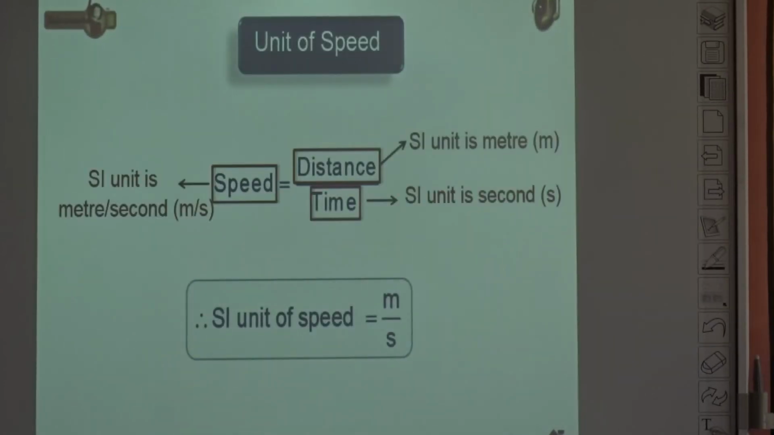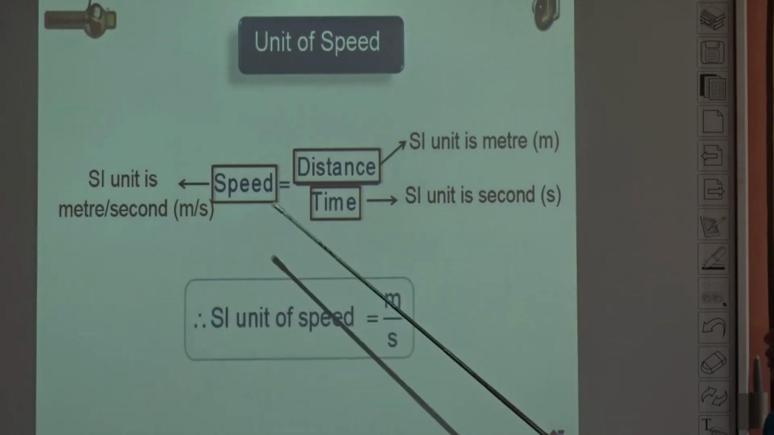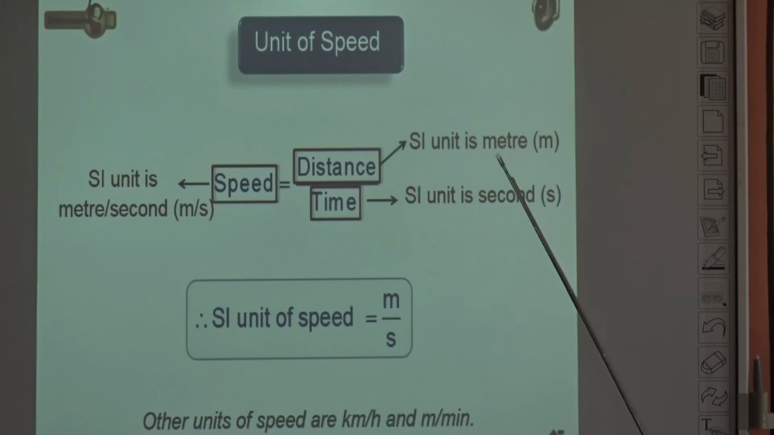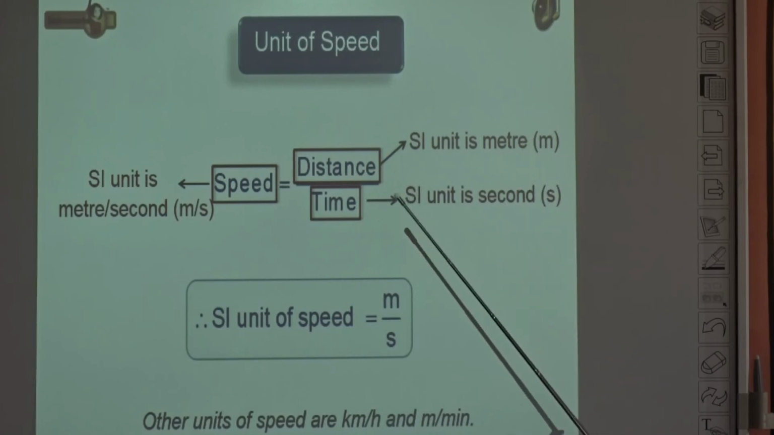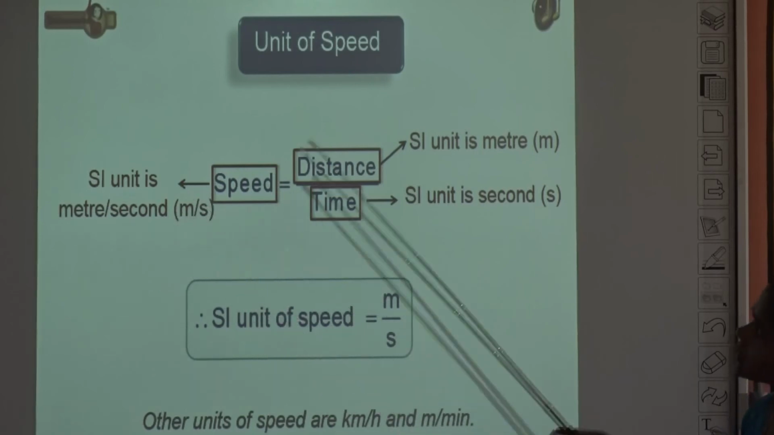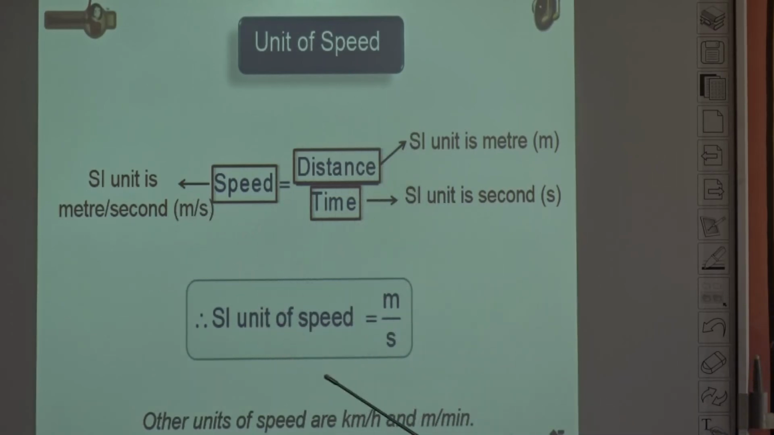What is the unit of speed? We know that speed is equal to distance by time. The SI unit of distance is meter, and the SI unit of time is second, so the SI unit of speed is meter per second. The other units of speed are kilometer per hour and meter per minute. We can use these two units for speed.